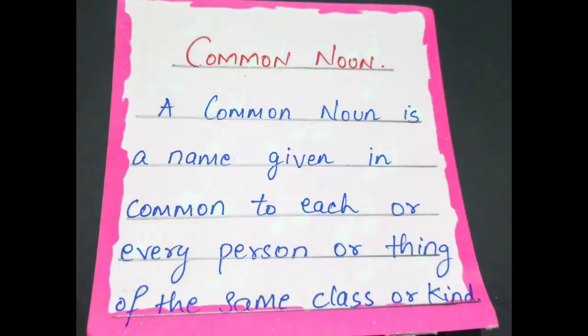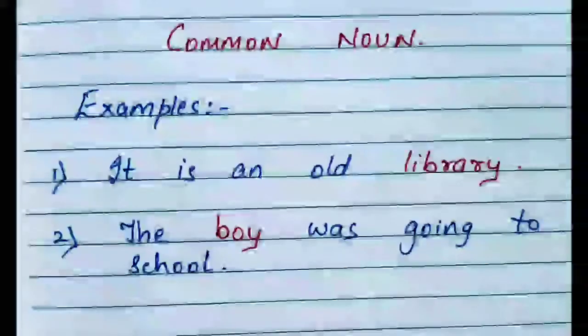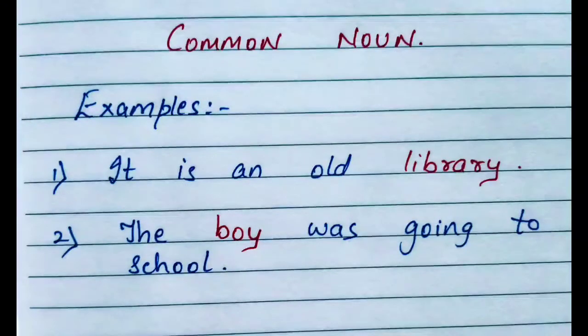For example, if I say boy, it is a common noun, and if I say the boy's name is Taimur, that is a proper noun as it specifies the name. Okay, so let's see some examples. The first one, it is an old library. Now here the name of the library is not mentioned, so library is a common noun. If I say St. Paul Library, it will be a proper noun because it specifies the name of the library. In the second sentence, the boy was going to school.